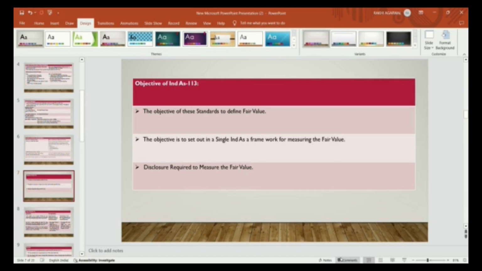For that purpose, they separated the definition of fair value and made a separate standard for defining the fair value. So the objective of this standard is to define fair value. The objective is to set a single Ind AS framework for measuring the fair value. So a single Ind AS was made for measuring the fair value. Disclosure is also required for fair value measurements.